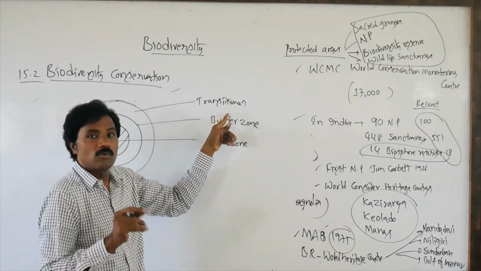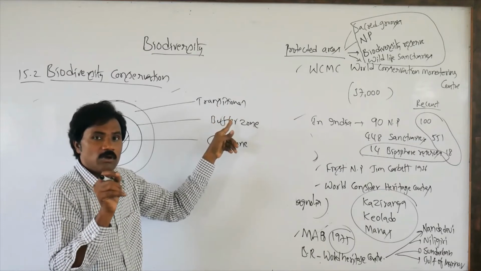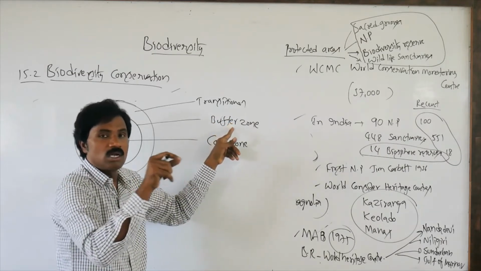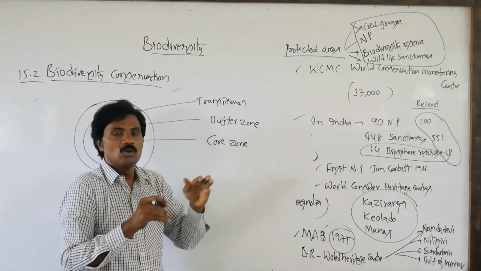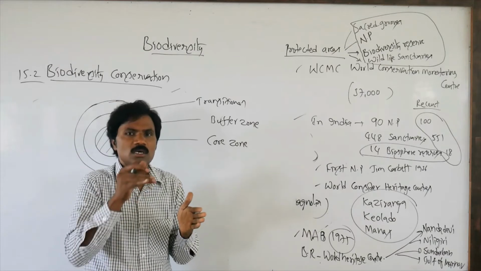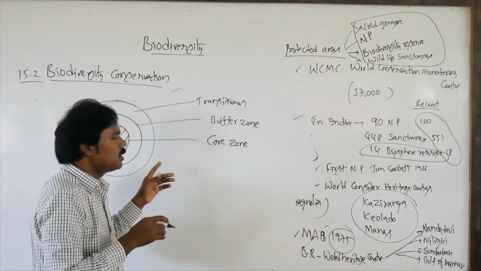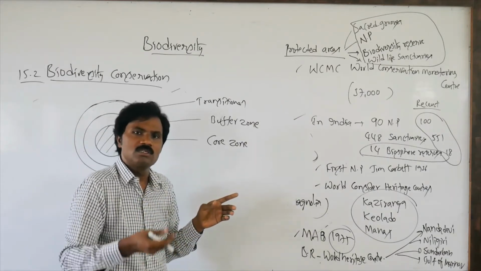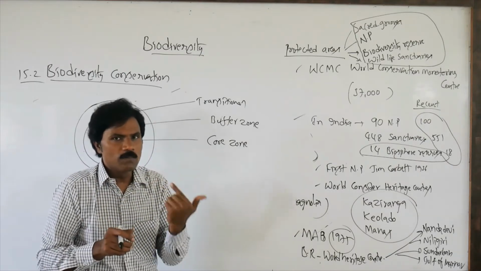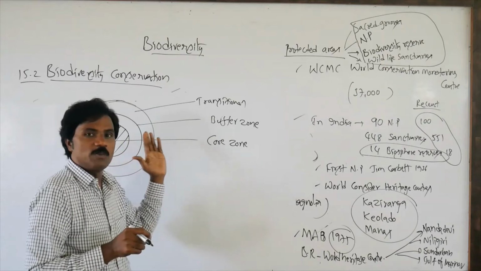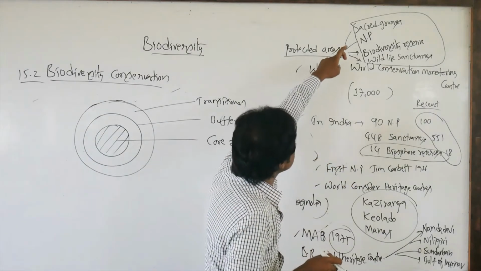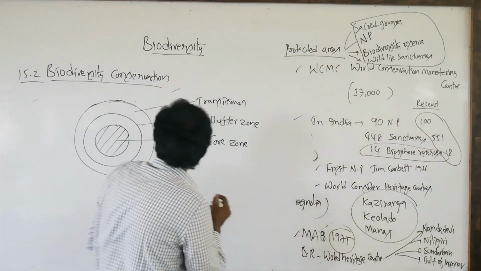Very important: in each biosphere reserve, the core zone does not permit human activities at all. The buffer zone allows partial human activities for research. The transitional zone is completely open to human activities. Then, apart from biosphere reserves, the last topic is sacred groves.